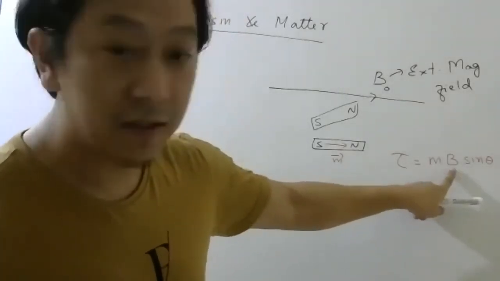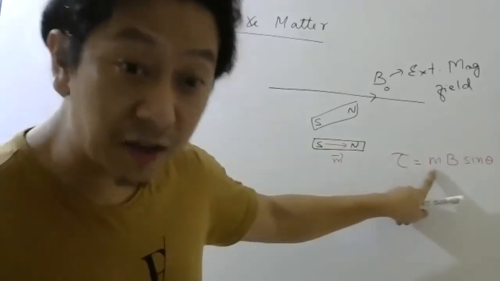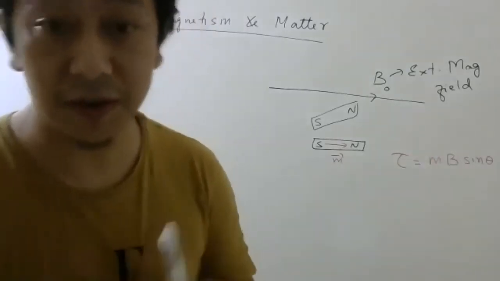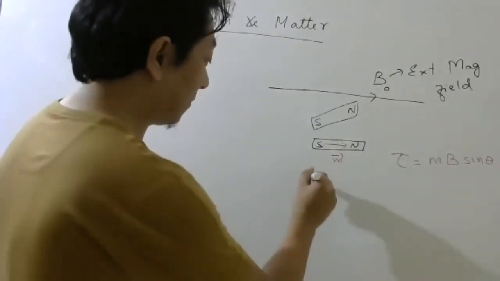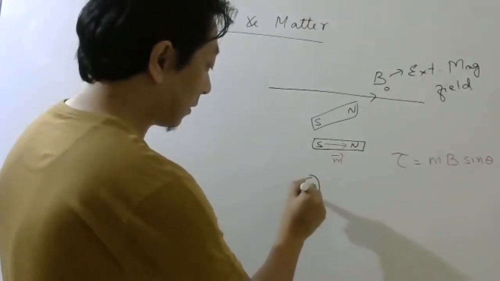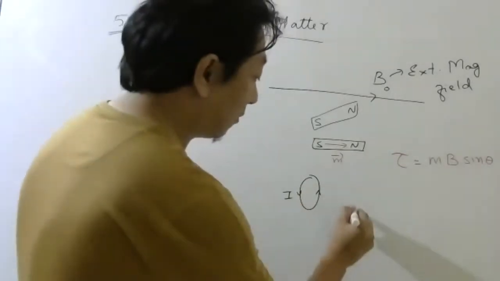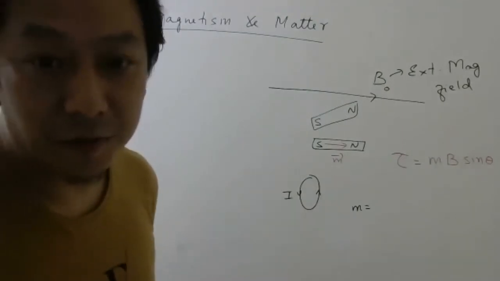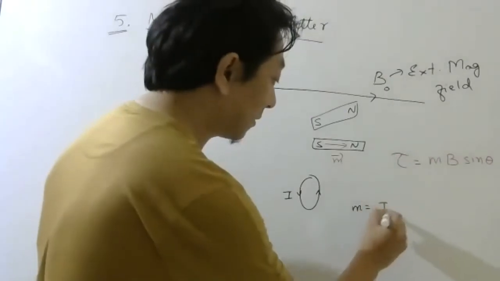So this was your electric field, now it is magnetic field. This was your electric dipole moment, now it is called magnetic dipole moment. But in the previous chapter, we also learned that current loops also have a magnetic moment, right? And the formula for the magnetic moment, anybody can tell? Formula for the magnetic moment of a current loop, current into area.